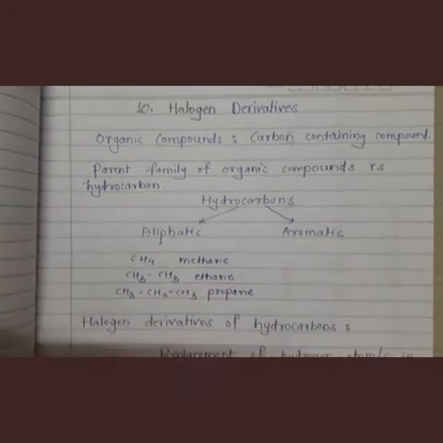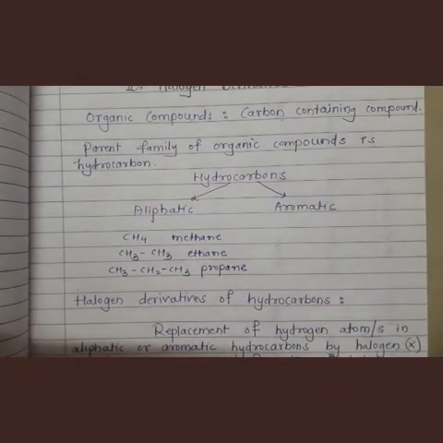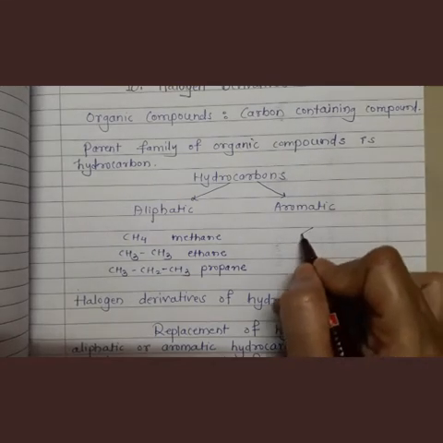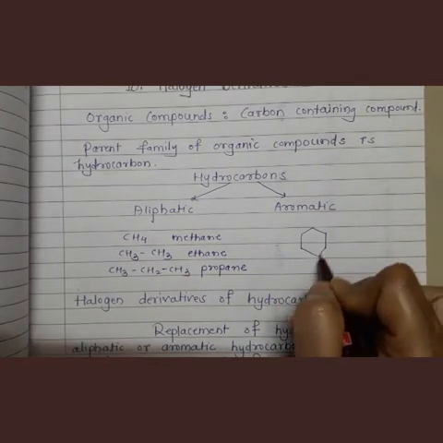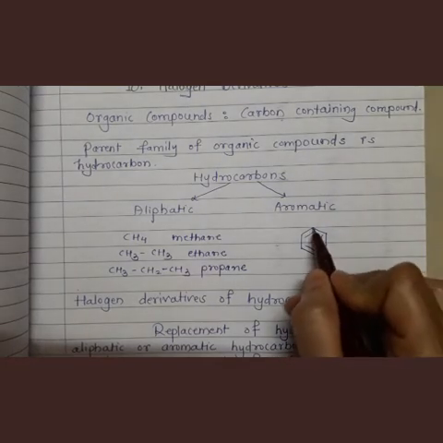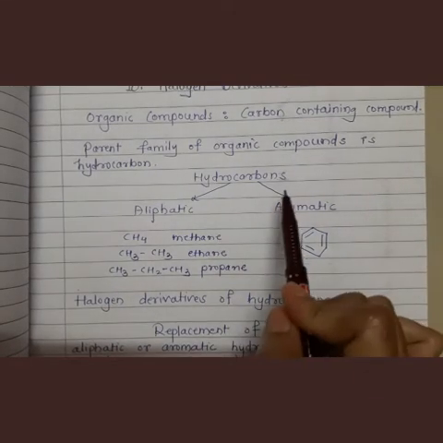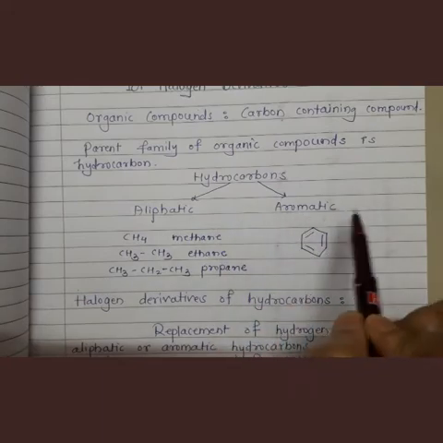And aromatic means what? These are cyclic compounds. These are not open chain compounds. For example, you know benzene: alternate double bonds and 6 carbons and a ring structure. So these are aromatic compounds. Hydrocarbons are of two types, aliphatic and aromatic.